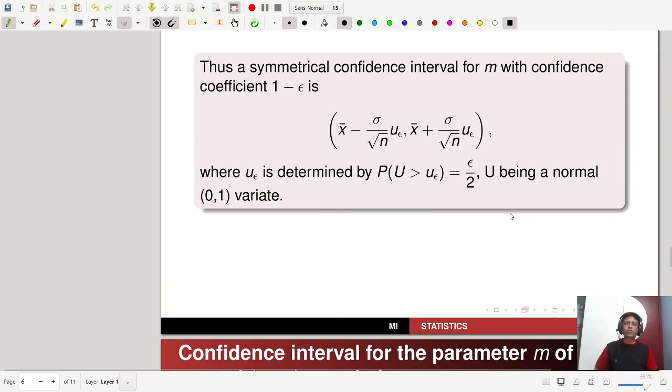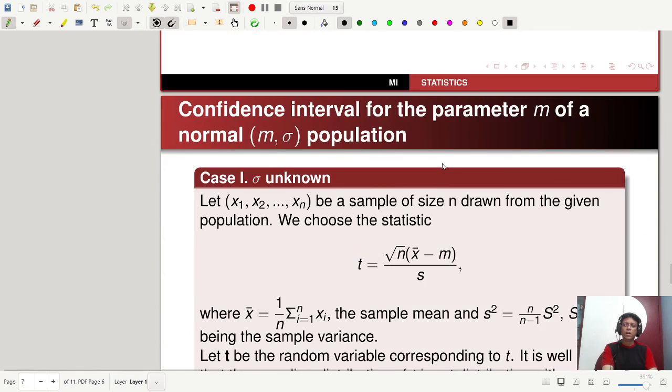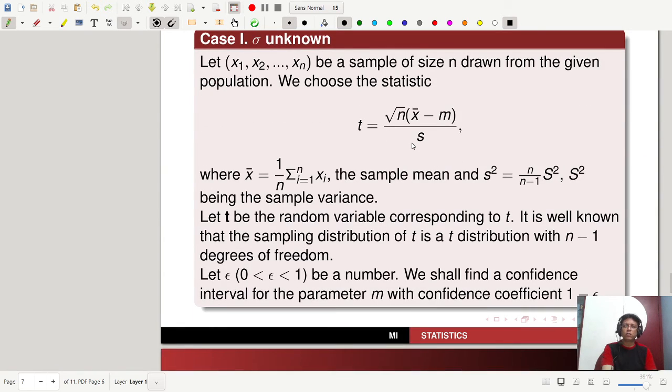So the symmetrical confidence interval for m with confidence coefficient 1 minus epsilon is x bar minus sigma by root n u epsilon, comma, x bar plus sigma by root n u epsilon, where u epsilon is determined by this, U being a normal 0, 1 variate. So this is the confidence interval for the parameter m if sigma is known to you. Now if sigma is unknown, what do you have to do?